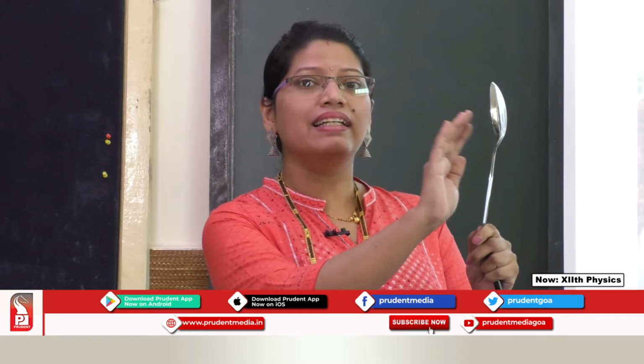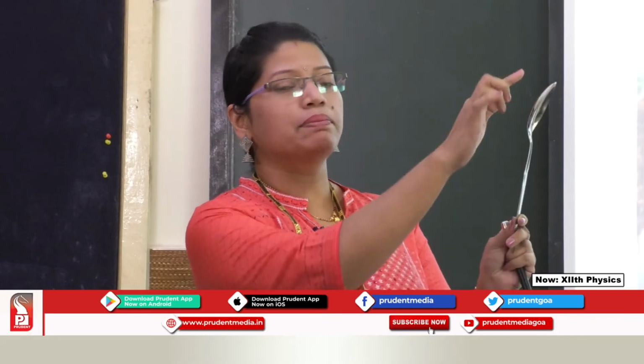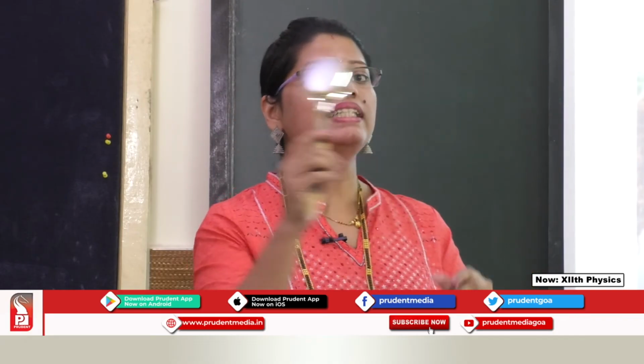So you can see in the spoon there is an inner side, which is depressed, and this is the bulging. So this becomes your concave and this becomes your convex. Please check out the images formed in both the concave and the convex. So you have it at your place. Now I know how the image is formed.